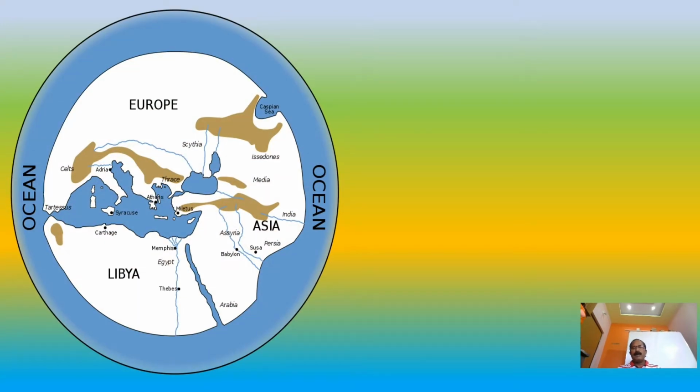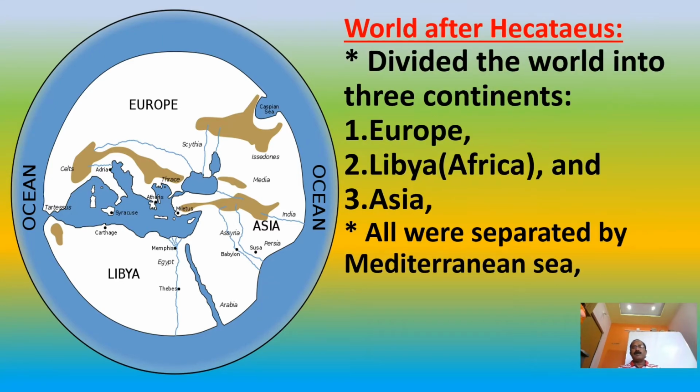Look at the map. This is the world after Octavius. After Octavius, they thought the world was like this. In the world there were three continents. On the north side it is Europe, and on the south side it is Libya. Libya is nothing but Africa, and on the east side it is Asia. All were separated by a sea, the Mediterranean Sea.